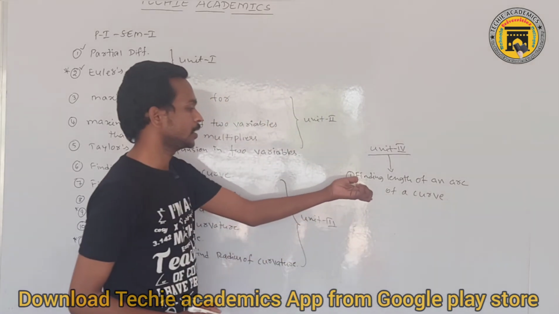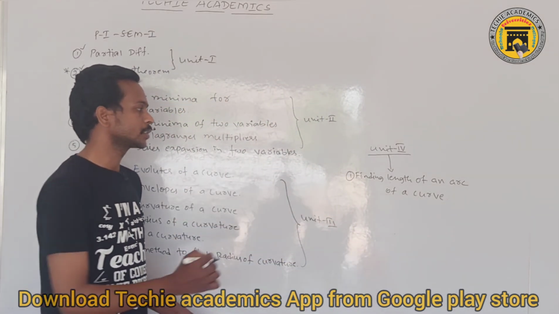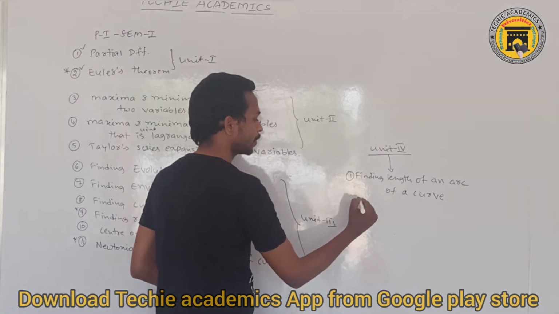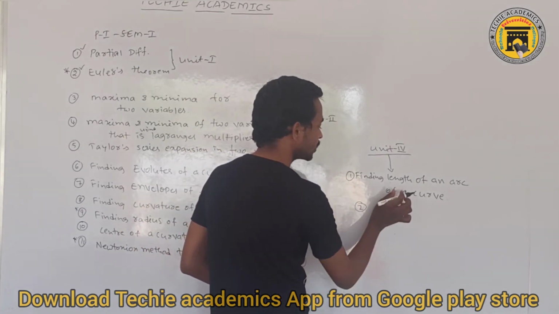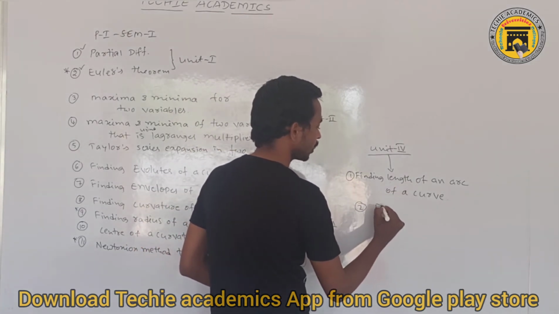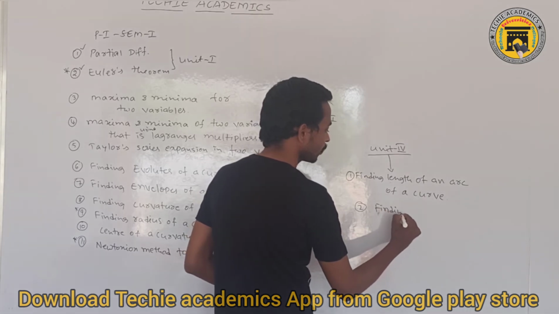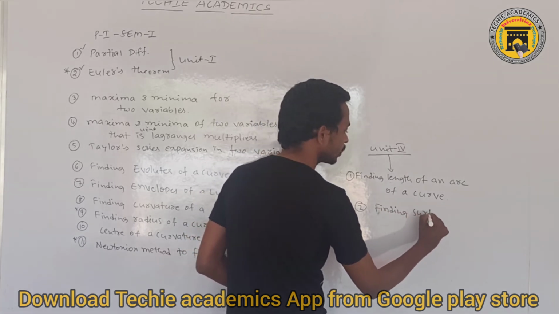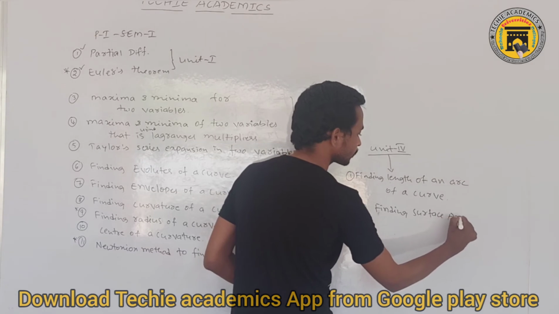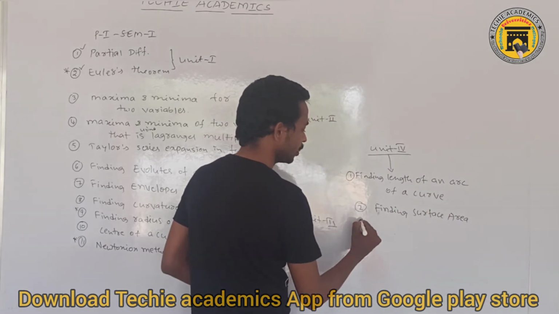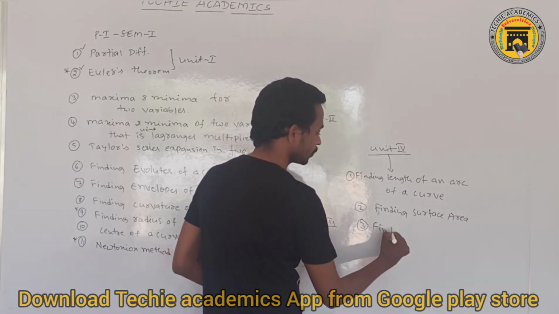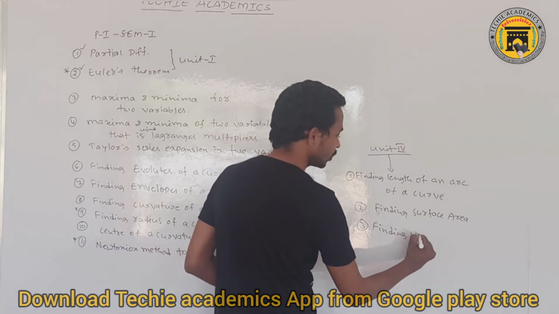In this we still have 3-4 topics, just for choice I am writing here: finding surface area of a curve, and then finding volume of a curve.